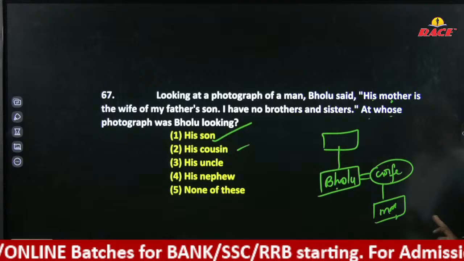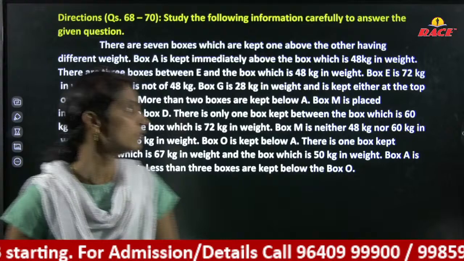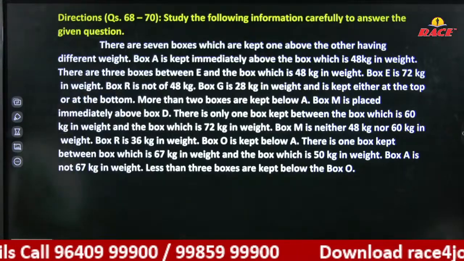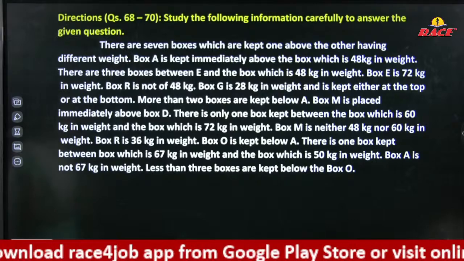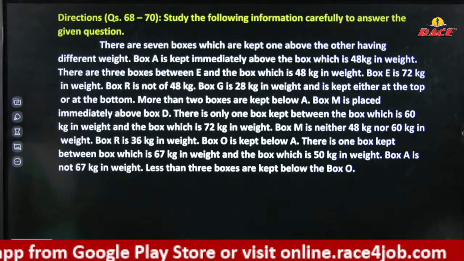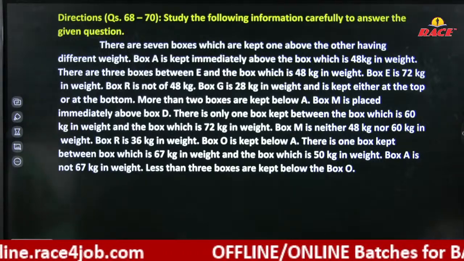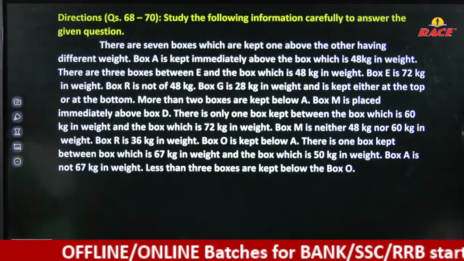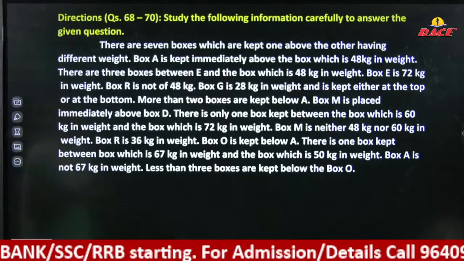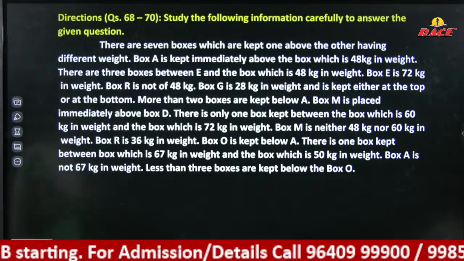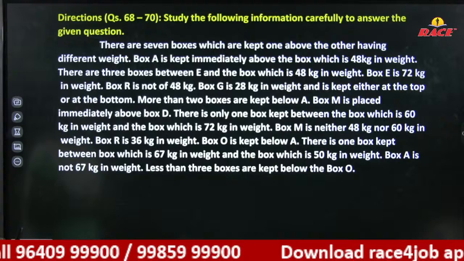Next question. Here we have a question from puzzles. The boxes are arranged here. We have 7 boxes kept one above the other, having different weights. Box A is kept immediately above the box.